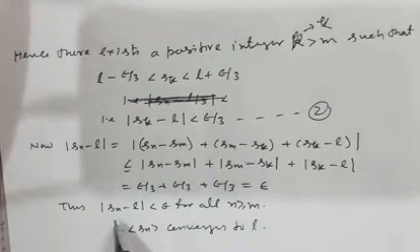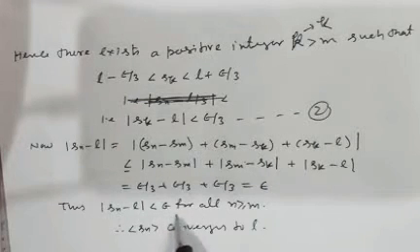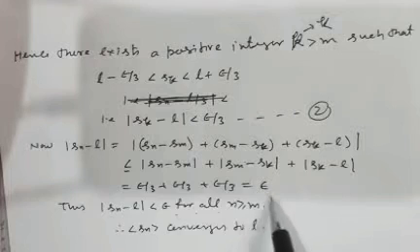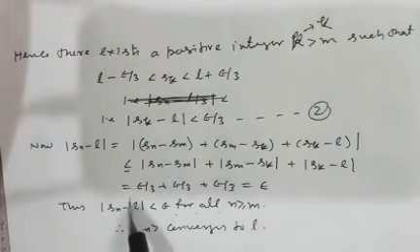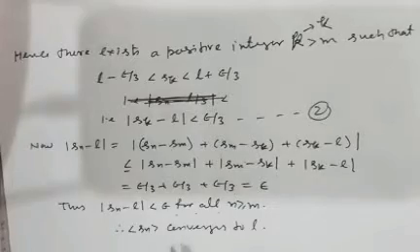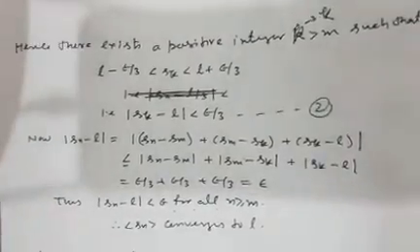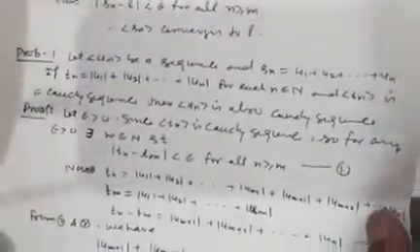So we have mod of Sn minus L less than epsilon for all n greater than or equal to m, and this is the definition of a convergent sequence. Therefore, the sequence Sn is convergent and it converges to L.